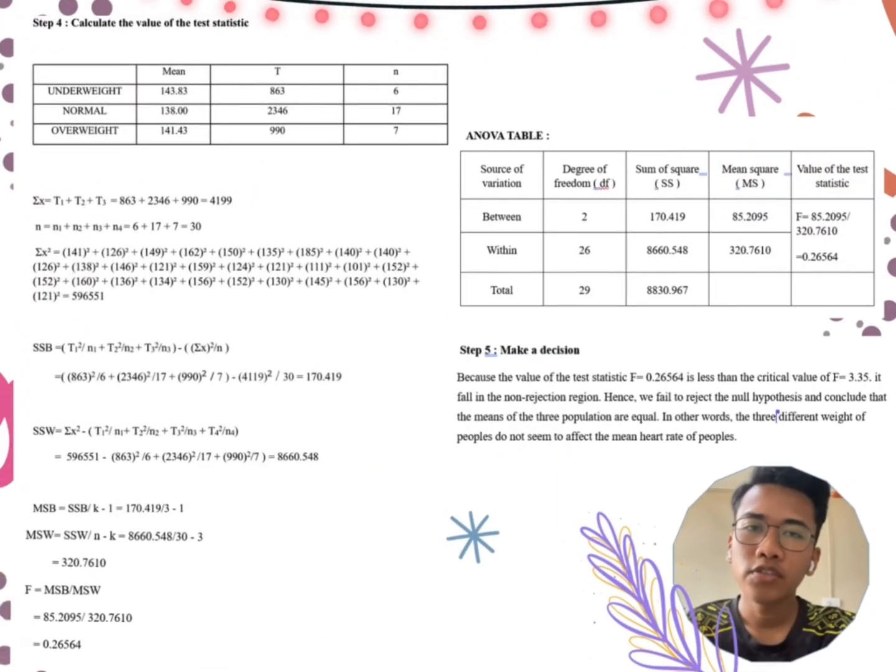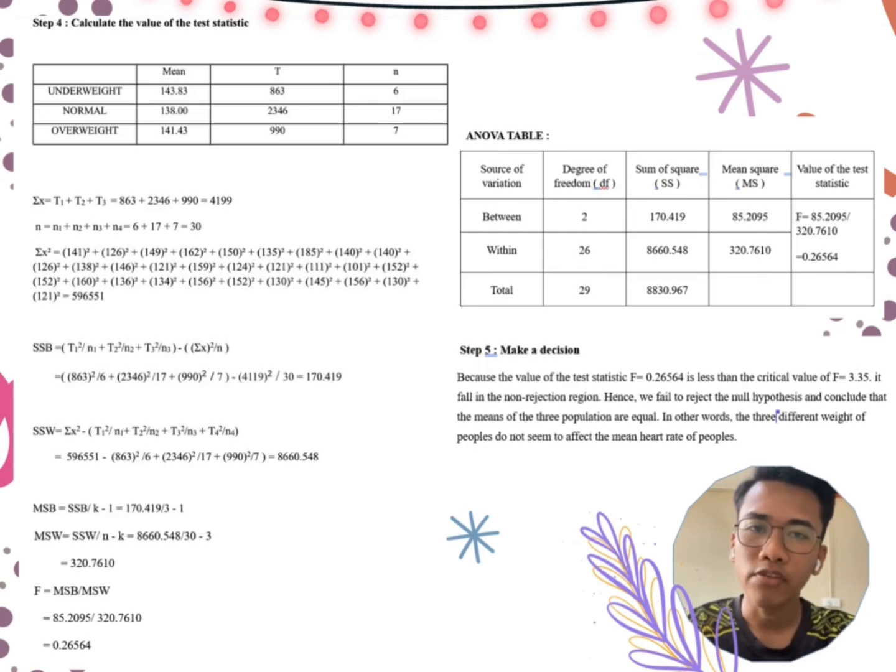For step number 4, using the formula, we want to calculate the test statistic F. Our value for SSB is 170.419. SSW is 8660.548. MSB is 85.2095 and MSW is 320.7610. And finally, our value of F is 0.26564, and we transfer all the values to the ANOVA table.